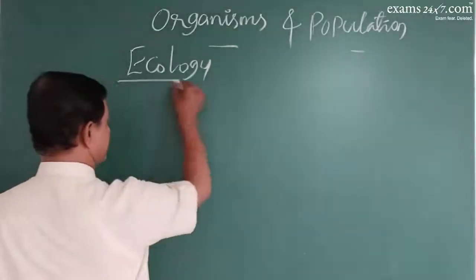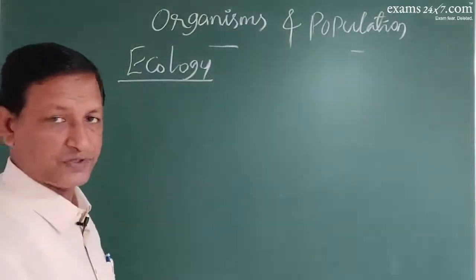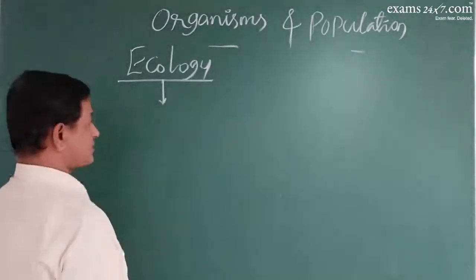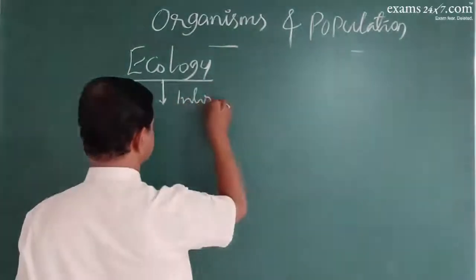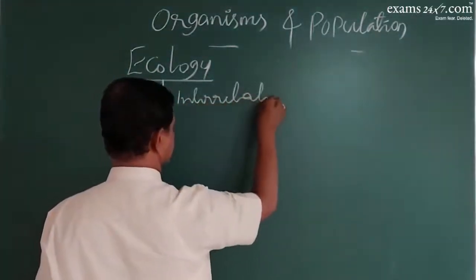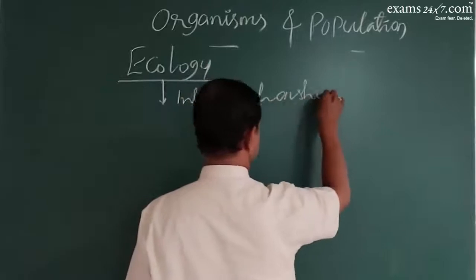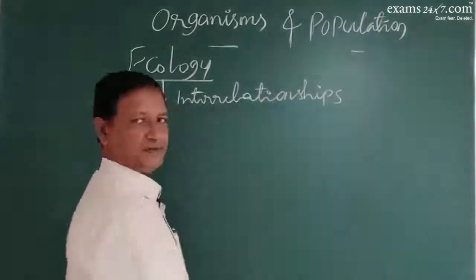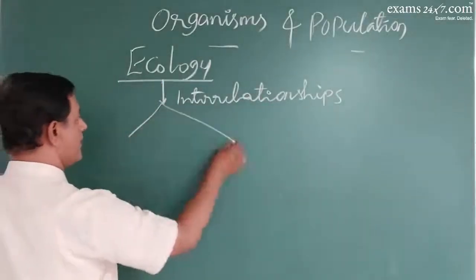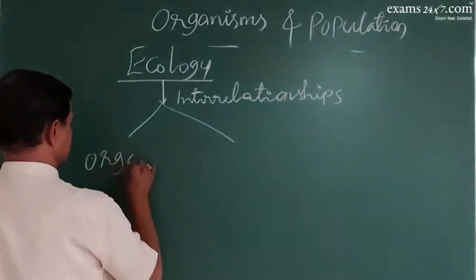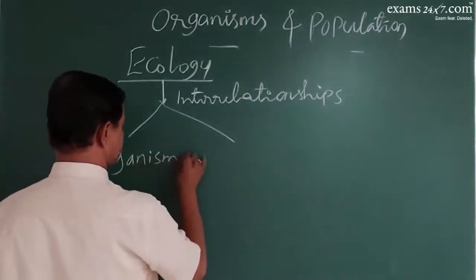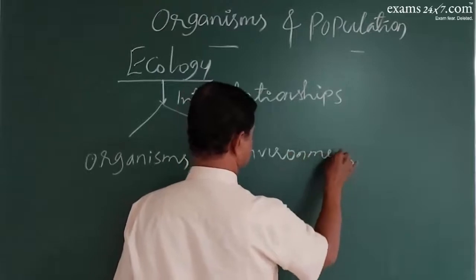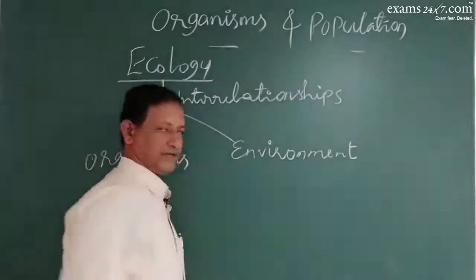Right. First of all, what is ecology? Ecology is a branch of biology which studies the interrelationships between organisms and their environment.